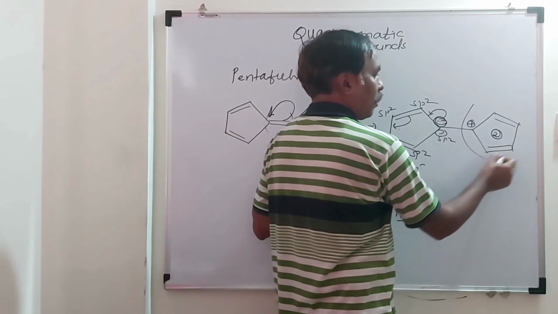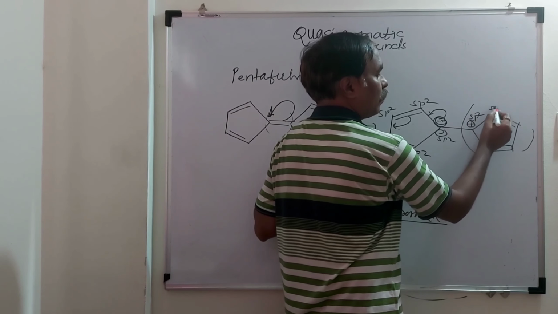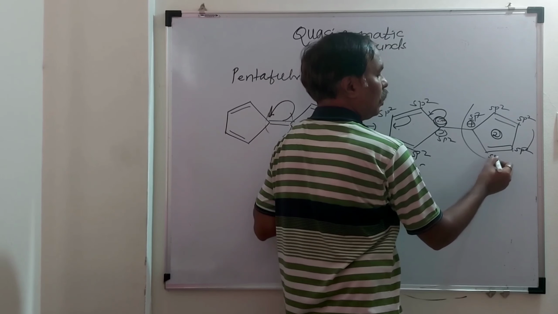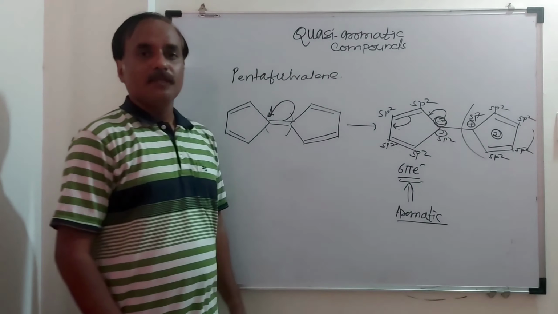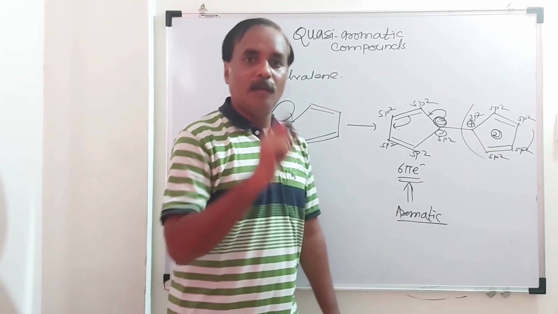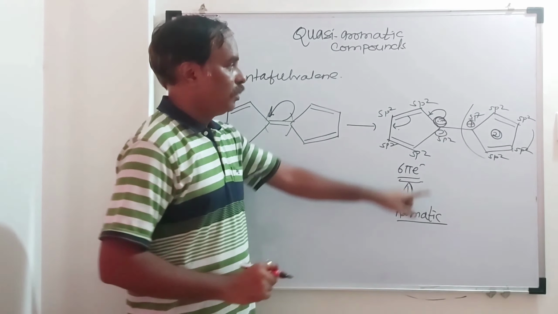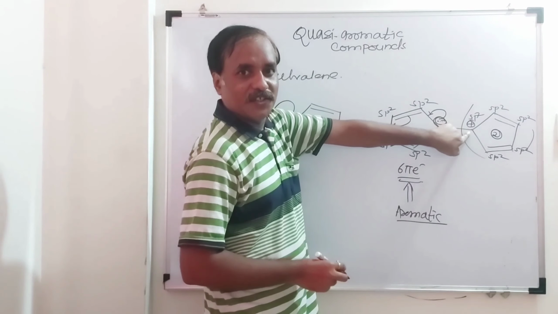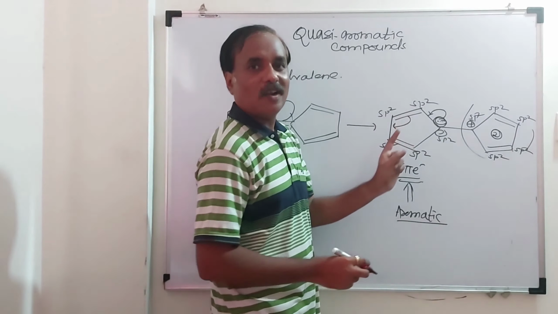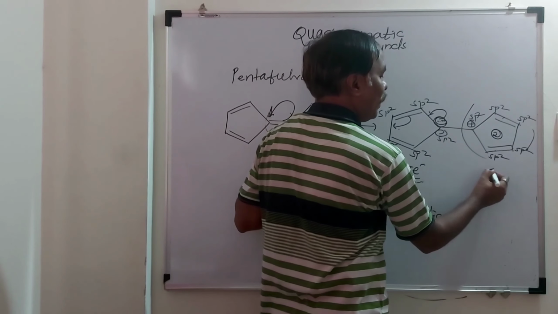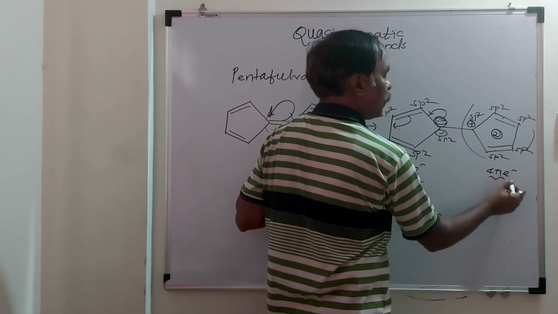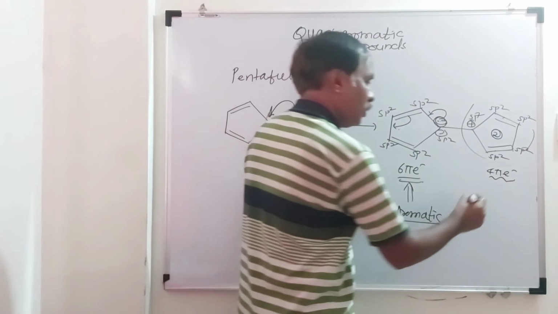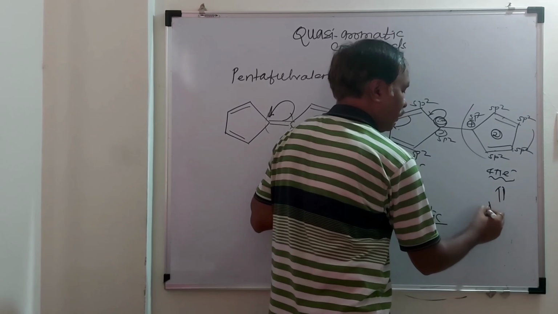This is planar. sp2, sp2, sp2, sp2, sp2. This is flat. There could be complete delocalization, so this positive charge is part of the complete delocalization. But how many Huckel's electrons are there? 2 plus 2, 4 pi electrons. It does not obey Huckel's rule, and this ring number 2 is anti-aromatic.